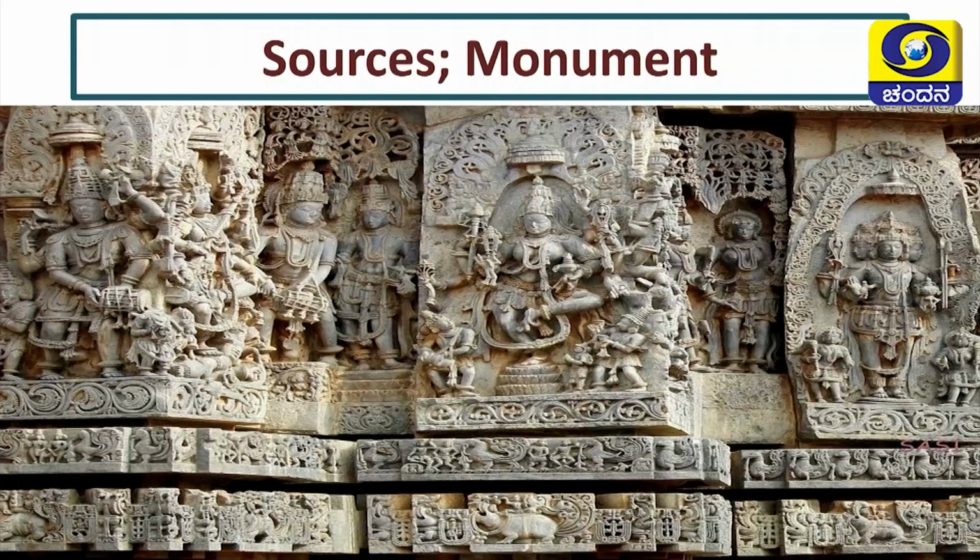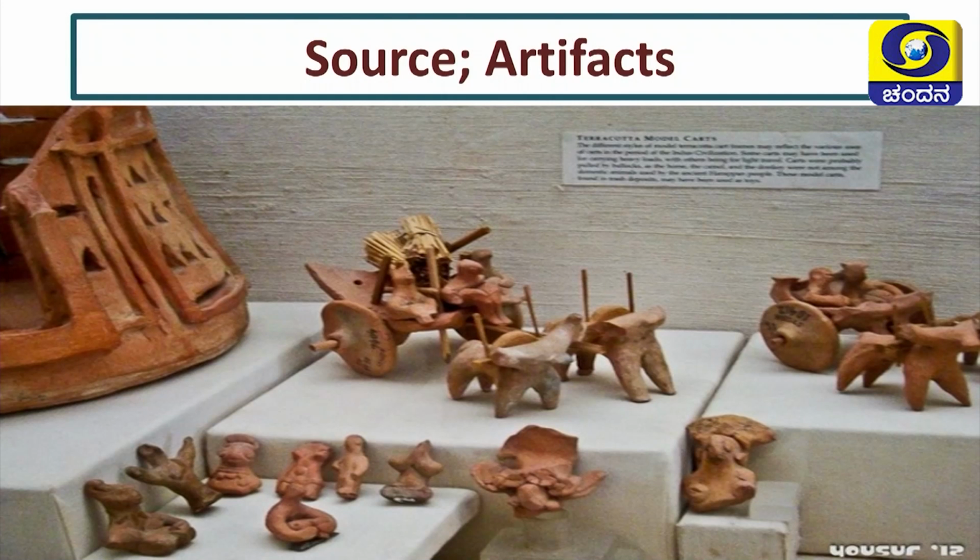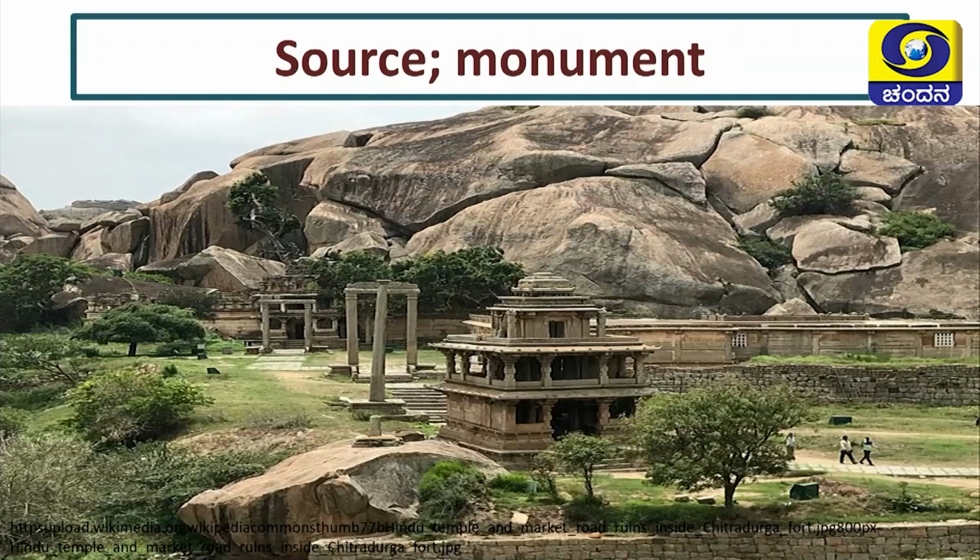In monuments, temple, palace or whatever it is. Okay. See the architecture of it and the beauty of it, the elegance of it, and how nicely they have carved the sculptures on the stone, we can see that. The next one is coins. If we get coins in some place, they are going to tell millions of stories. Okay. So, coins are very important sources. The next one is artifacts. Artifacts are those which are used for household purposes or toys or to embellish the home. To decorate the home also we use artifacts.